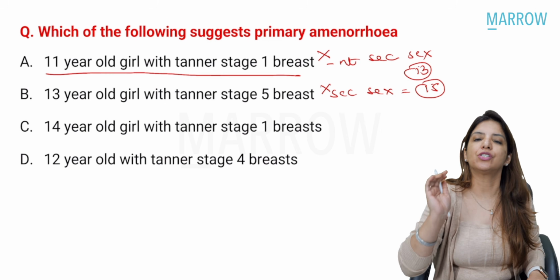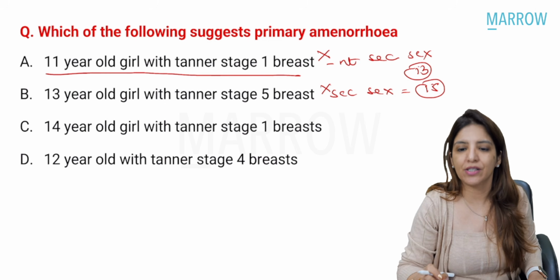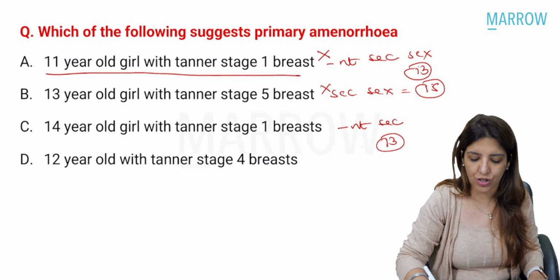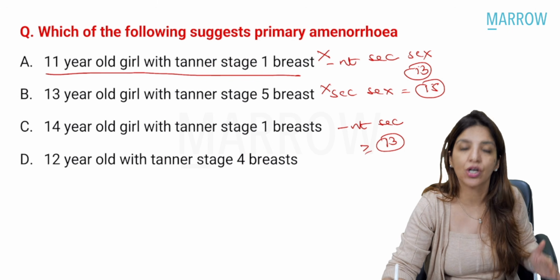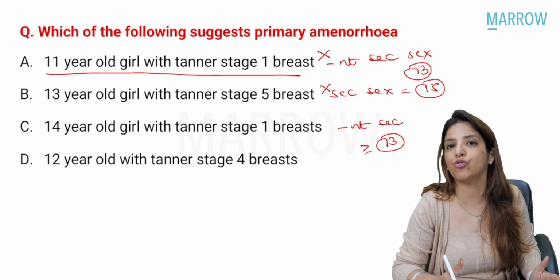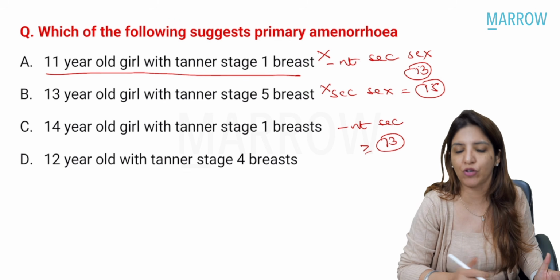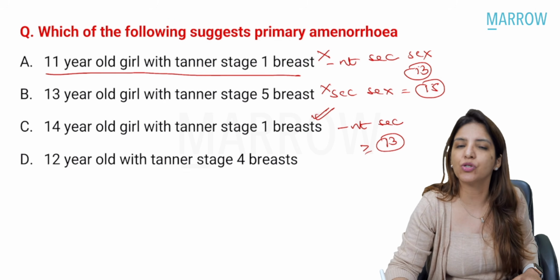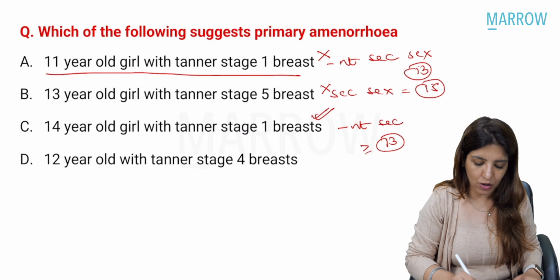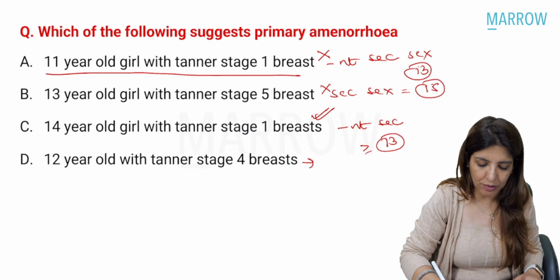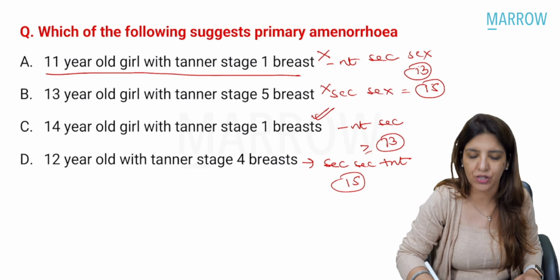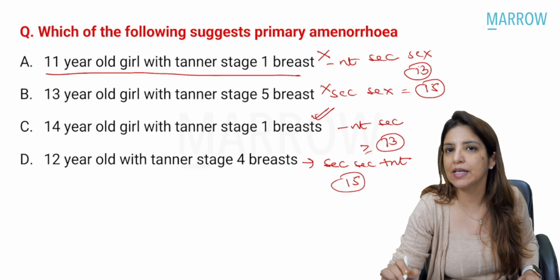14-year-old girl with Tanner stage 1. Now, just now I told you Tanner stage 1 means absent secondary sexual characteristics, and for absent secondary sexual characteristics, the age is 13 years. So definitely if the female is 14 years of age with absent secondary sexual characteristics, she fits into the definition of primary amenorrhea. So the correct option over here is option C. 12-year-old girl with Tanner stage 4. Stage 4 will mean secondary sexual characteristics present, and for secondary sexual characteristics present, the age group is 15 years, right?